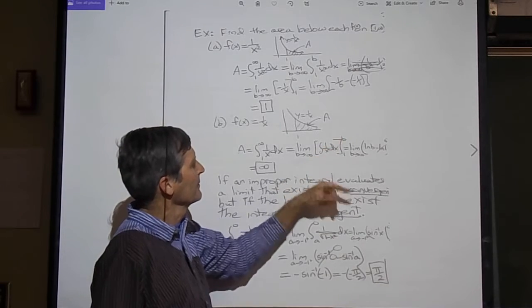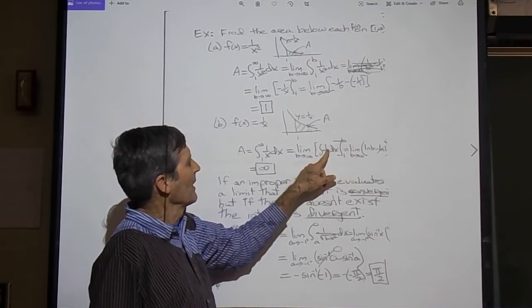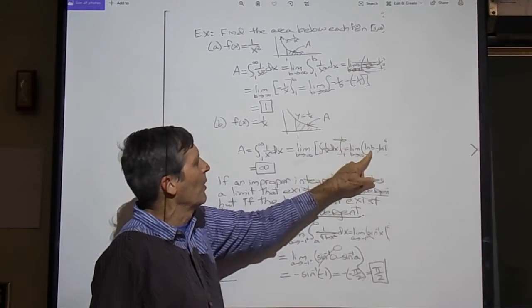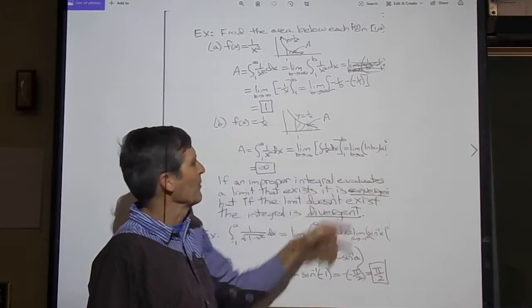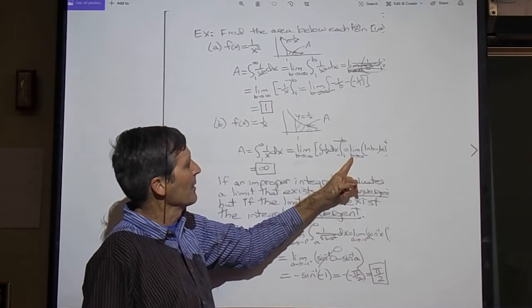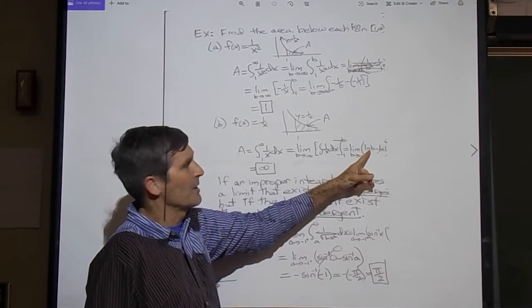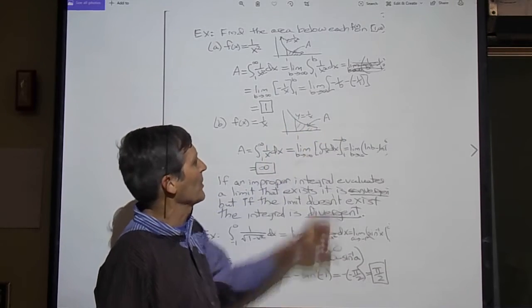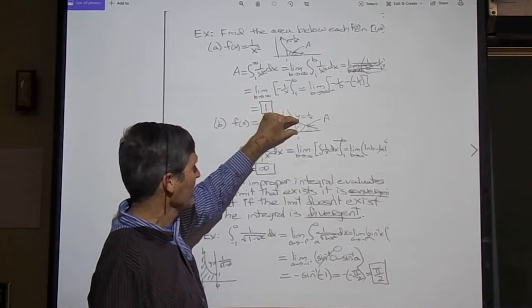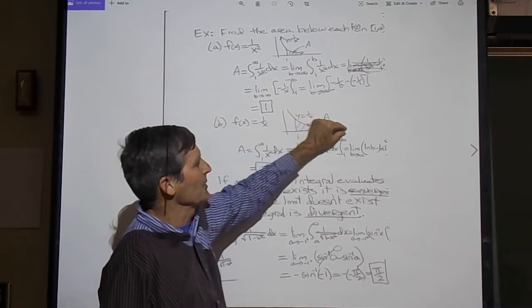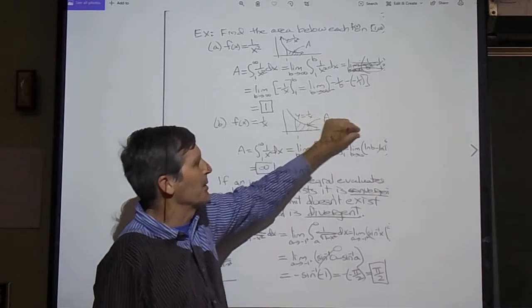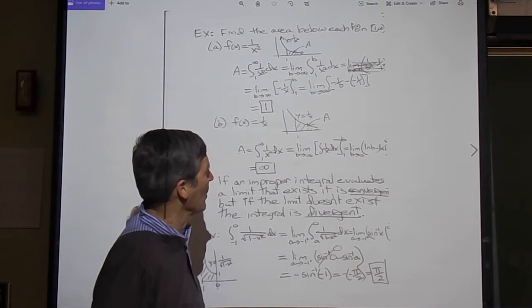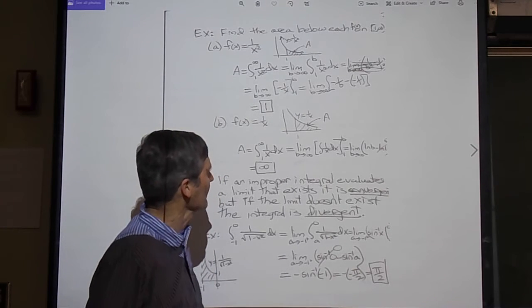from 1 to b. Well, integral 1 over x is the natural logarithm, so this is ln b minus ln 1. ln 1 is 0, you recall from algebra. But wait a minute, as b goes to infinity, the limit of ln b is infinity. So this one is actually not dropping down towards the x-axis fast enough. As you go out here, these areas going out to b get bigger and bigger, bigger than any number you want, no matter how large, so we say the limit is infinity.